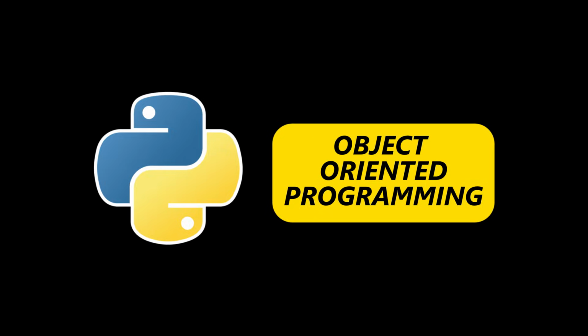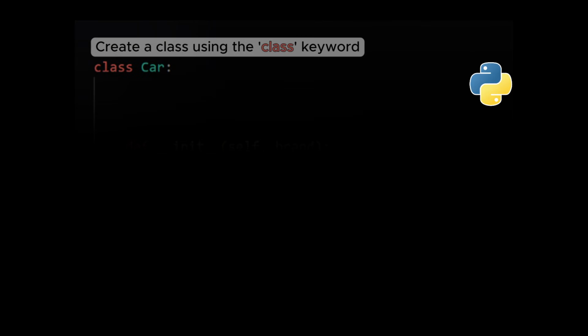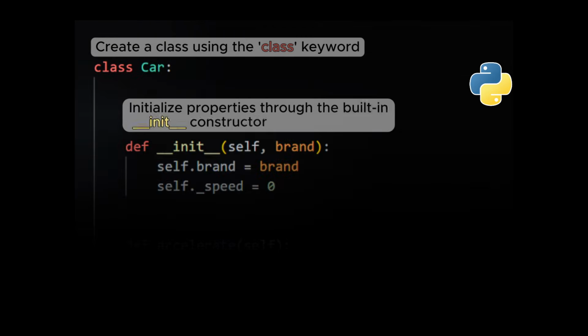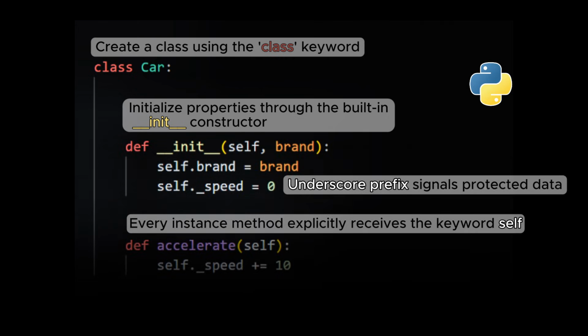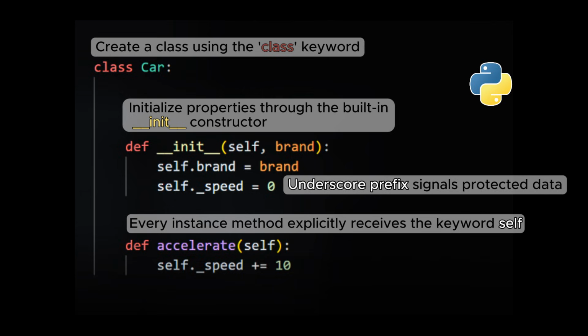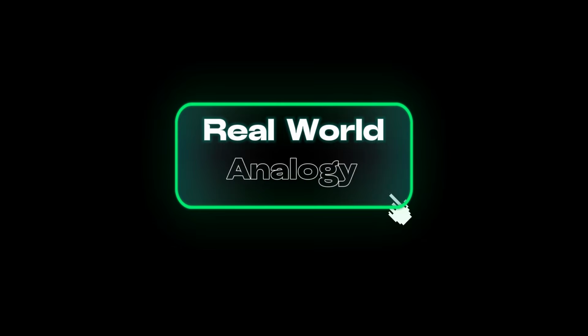Python takes a clean and flexible path to OOPS. You create a class using the class keyword, initializing your properties through the built-in dunder init constructor. While Python does not strictly enforce private variables at the compiler level, it uses naming conventions like an underscore prefix to signal protected data, and every instance method explicitly receives the keyword self, which tells the program exactly which object is currently being modified.